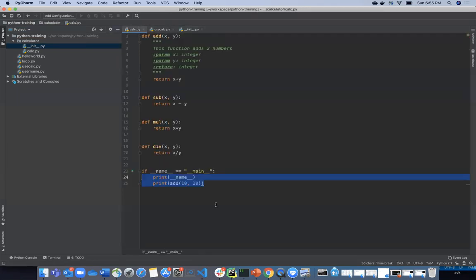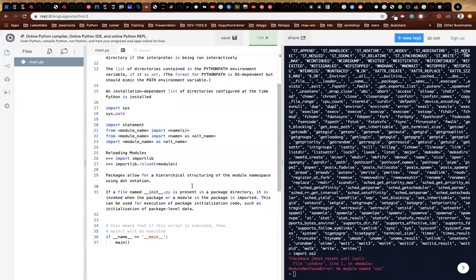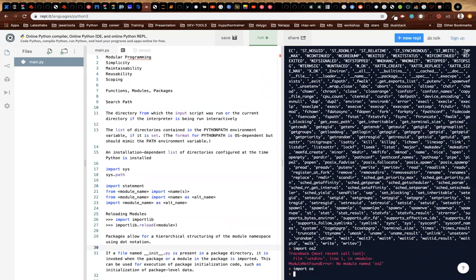Now, this is about packages. A little more information about packages is that there are a lot of inbuilt packages that Python gives you. Let me show you some examples. There is a module called OS, which will help you to interact with the operating system.